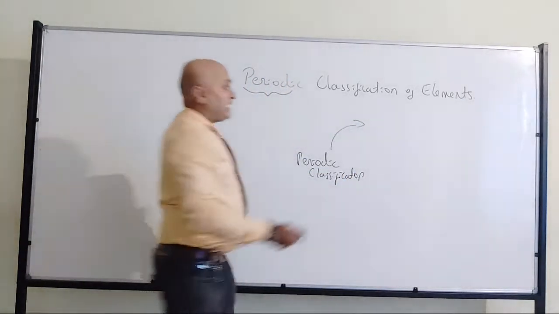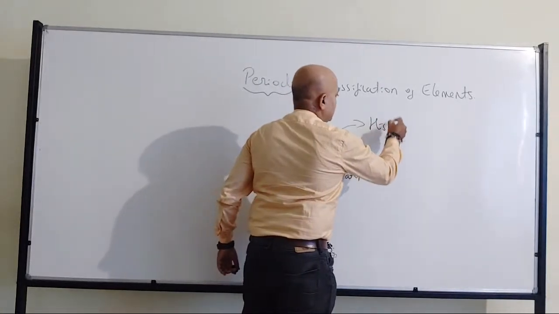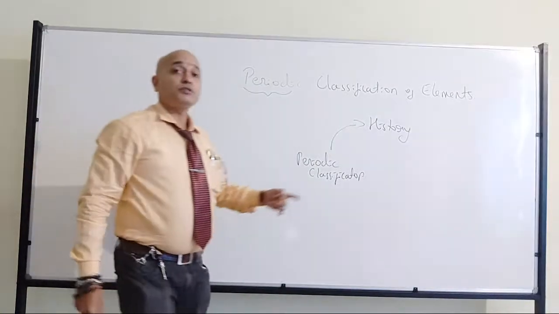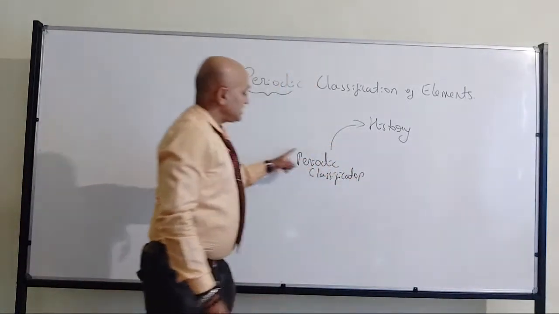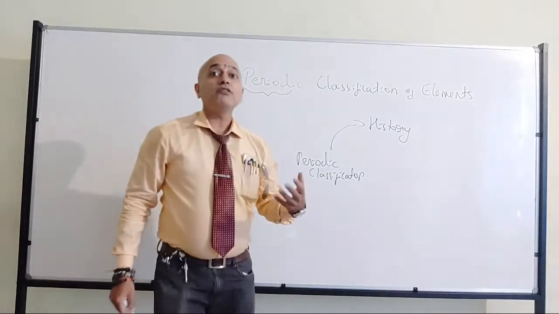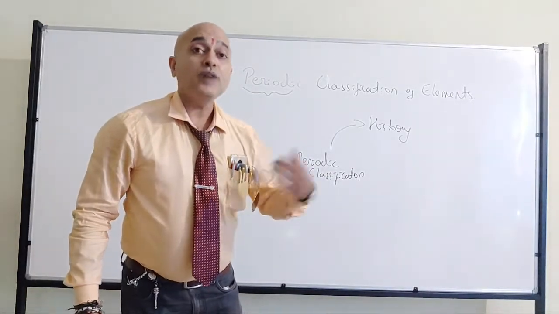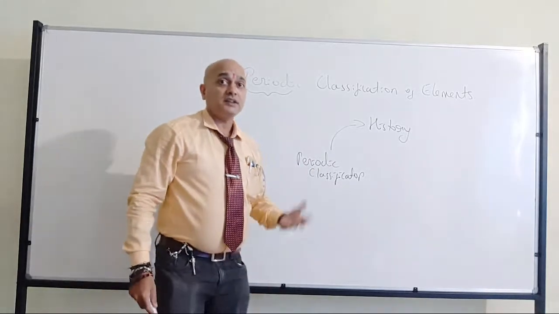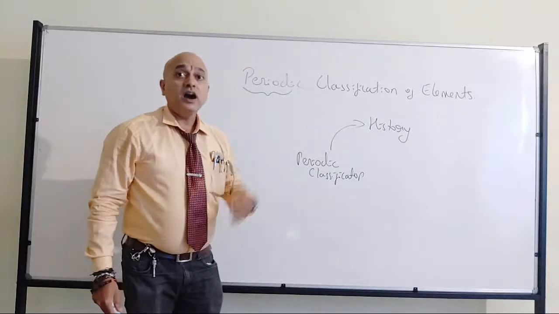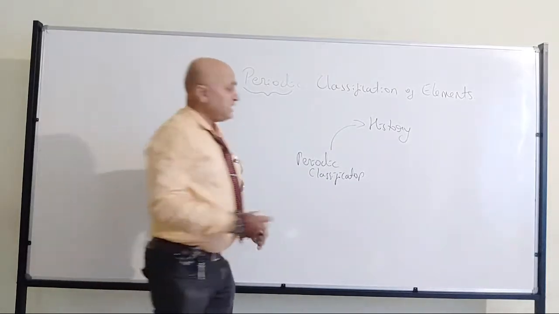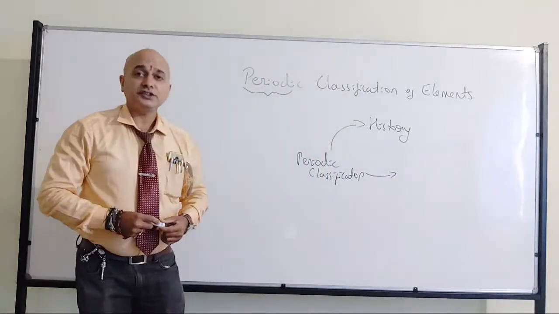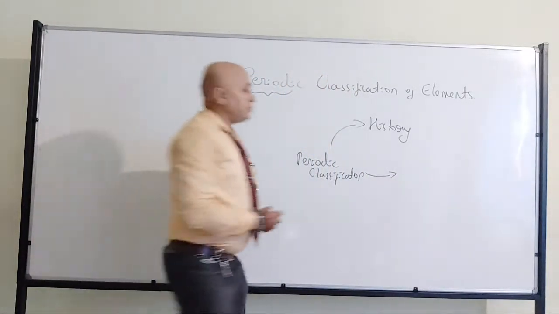Right? So, where? First, we will be talking about the history. History means, I am not talking about social studies. History means how this classification of elements has been developed. Who has developed it, which year it has been done, where it has been done. Everything comes under history. How it has been done.